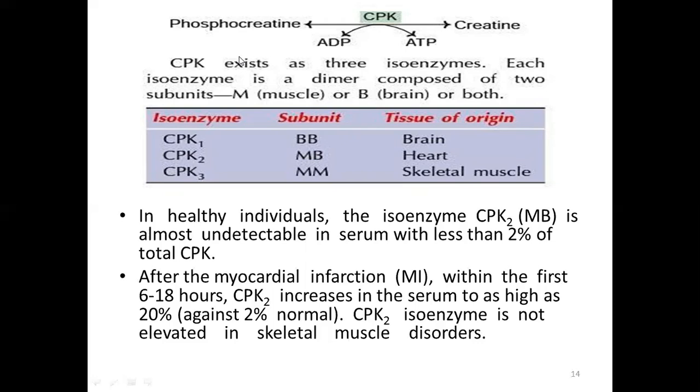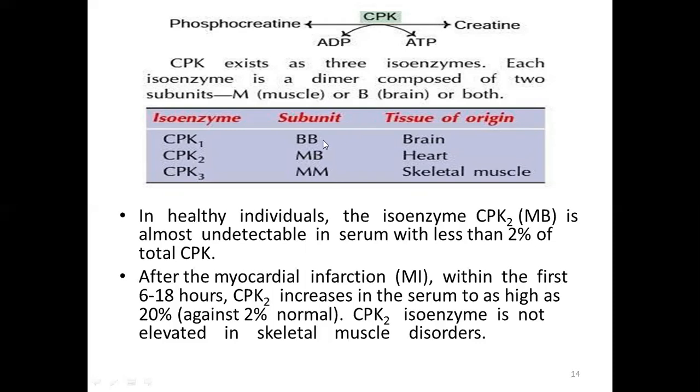But in comparison to LDH, which consists of four subunits, they consist of two subunits. CPK1 consists of two subunits, BB. CPK2 consists of MB, and CPK3 consists of MM.